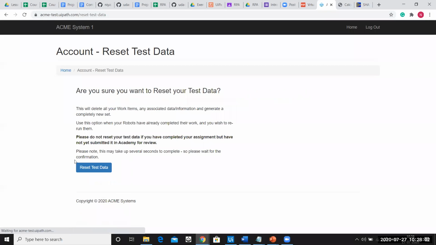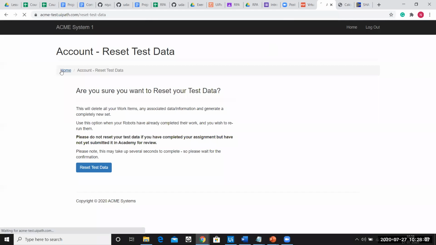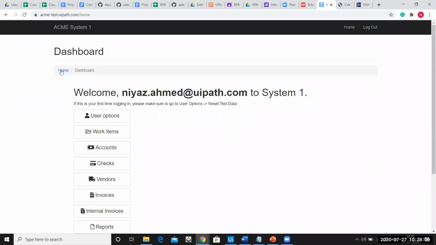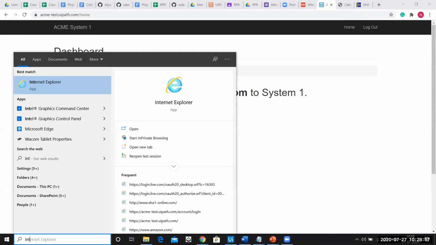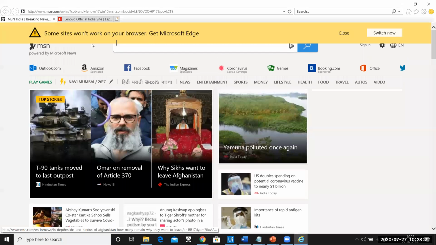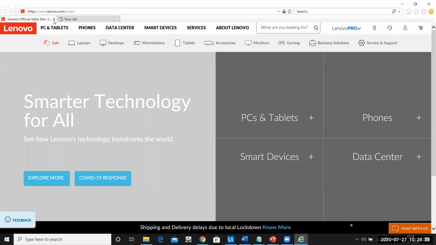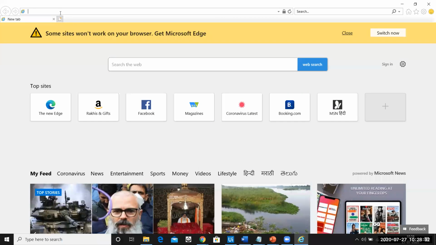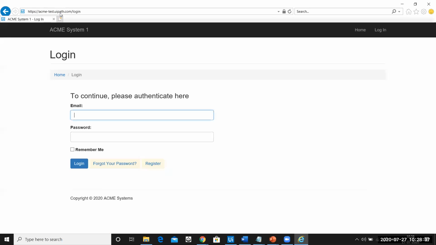Before that, let me just reset the data. Resetting the data will put everything back to 0 and then we can start from there. Now, for the sake of simplicity, I'll run this application on Internet Explorer. So instead of using Chrome, I'll be working on Internet Explorer here. Let me just open this website here. So this is the Acme website.